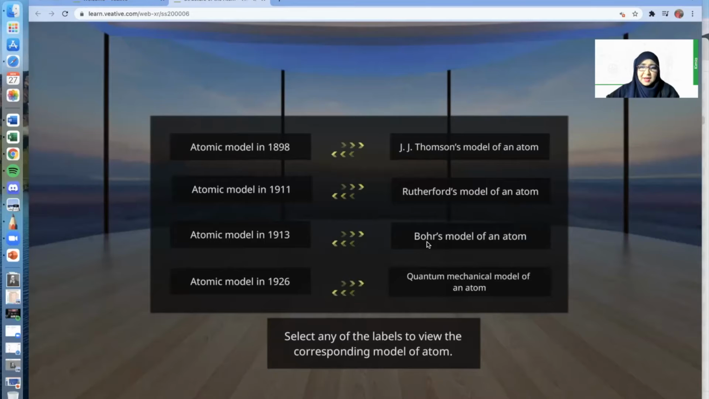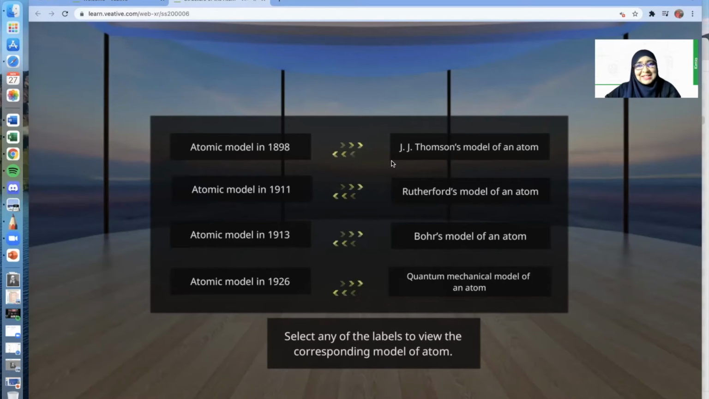Here we have 4 different atomic models. In 1898, that's the atomic model suggested by J.J. Thomson. In 1911, that's the atomic model proposed by Ernest Rutherford. And in 1913, that's the atomic model proposed by Niels Bohr. And in 1926, the idea of the quantum mechanical model of an atom was published. So we're going to look into each of the atomic models and explore them one by one.